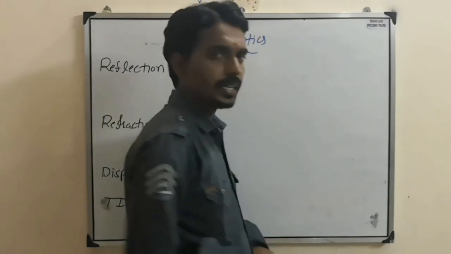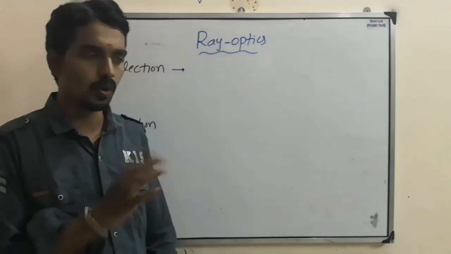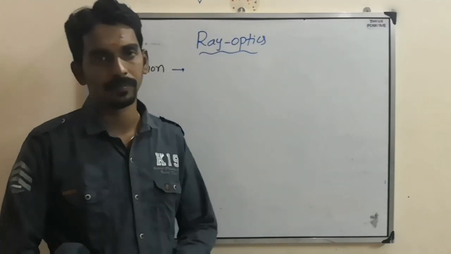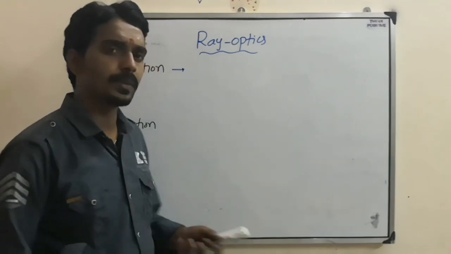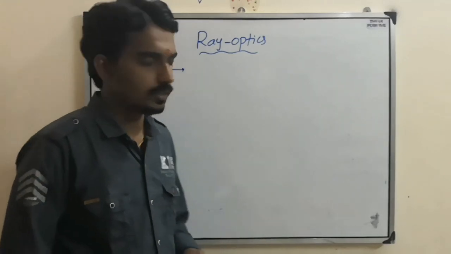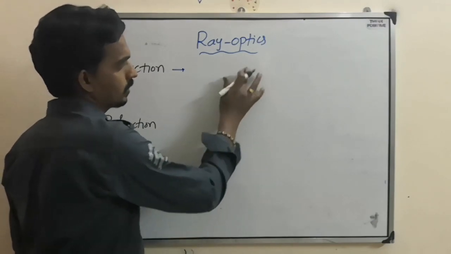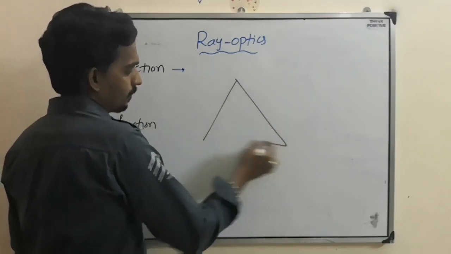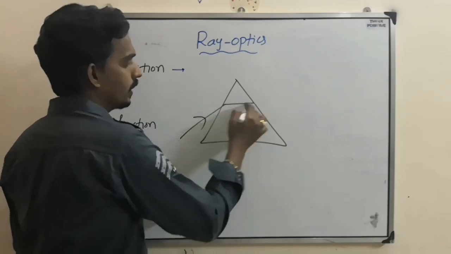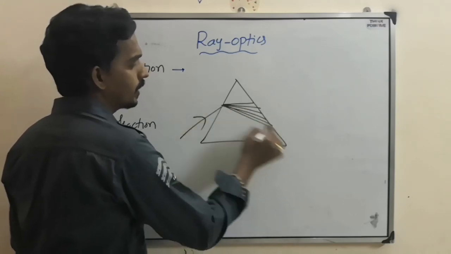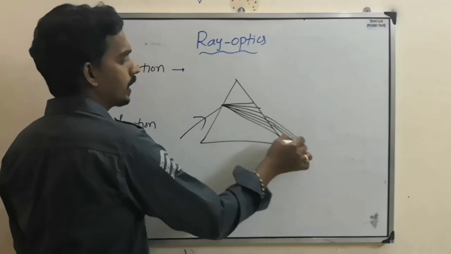One of the very easy and important topics in the whole of ray optics is the prism. Based on the same prism, they will also give one more question: when there is a prism and white light enters, the light divides into 7 parts, which we call dispersion.